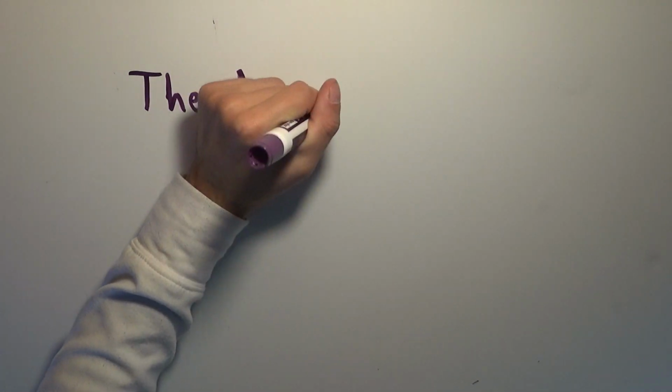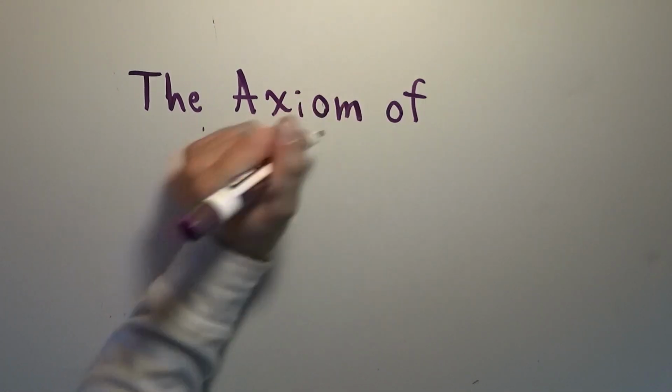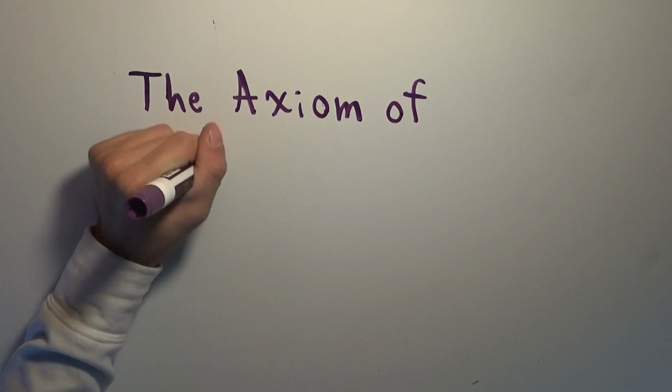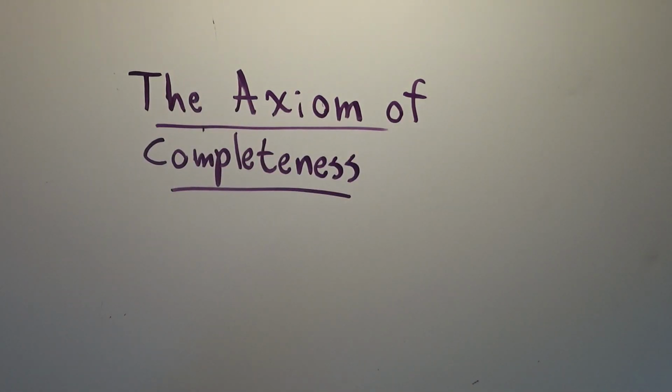So let's quickly mention what it is that we're going to use, for the most part, to distinguish the real numbers from the rational numbers, and I'll show you precisely why this does not work for the rational numbers, and why this is a good axiom to have for the real numbers. This is called the axiom of completeness. And the reason why it's called the axiom of completeness is because it allows you to fill in all of the gaps of the real numbers that aren't filled in by the rational numbers.